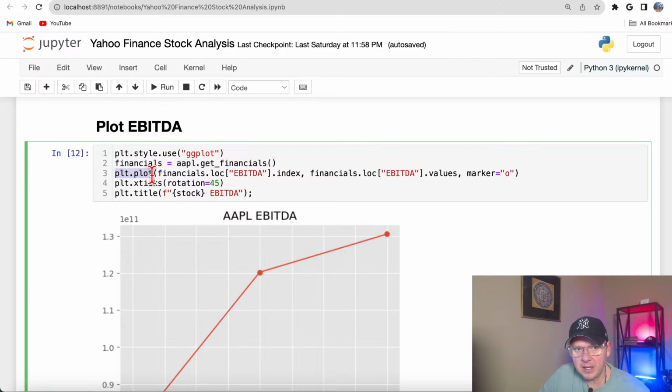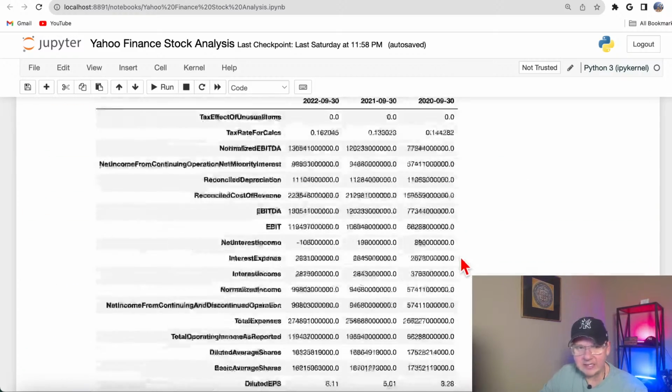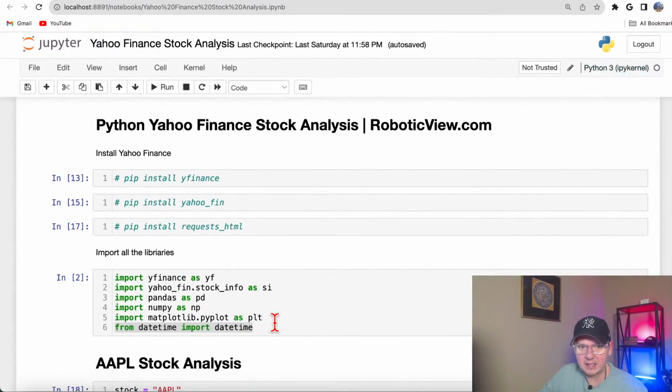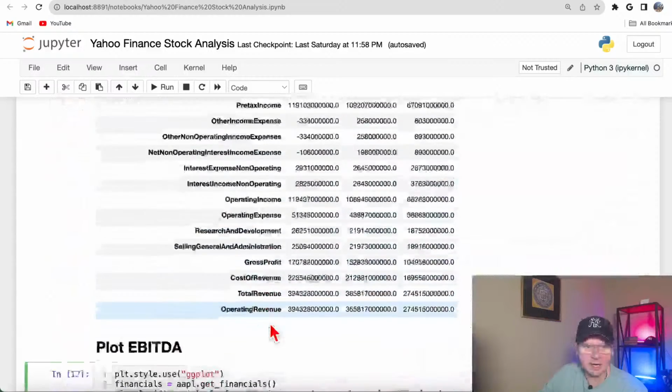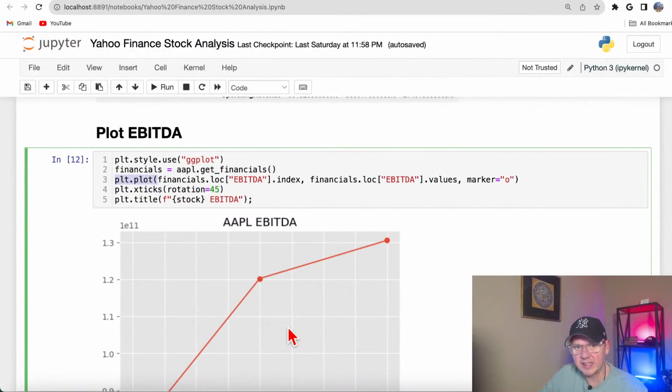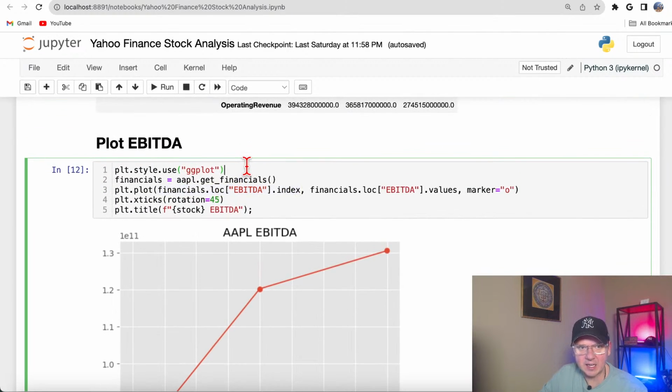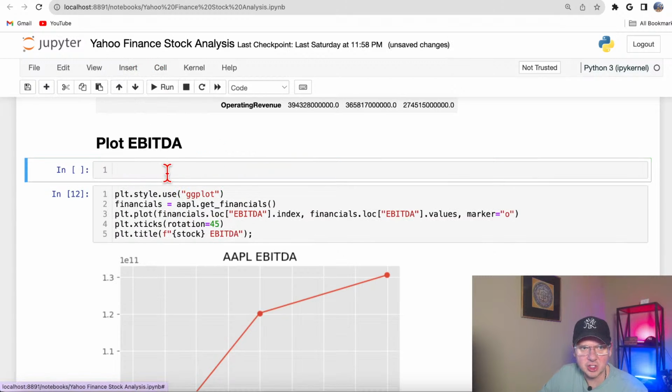And I'm using PLT plot. So PLT plot again comes from matplotlib. Let me remind you that here we imported matplotlib as PLT, and plot is a simple function that requires x and y coordinates to plot this data. So as my x, I will use index, because financials, let's take a brief look at financials.